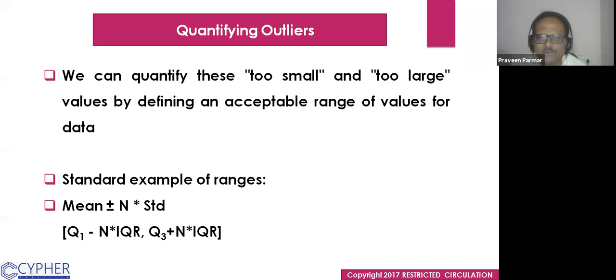Here I will explain you. Mean plus minus 3 into standard deviation. This formula we use.